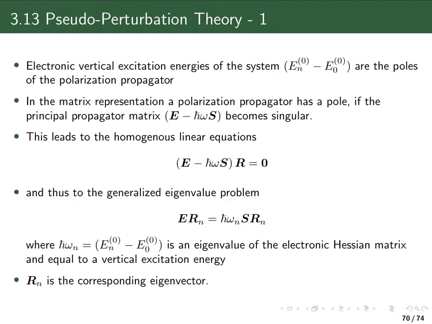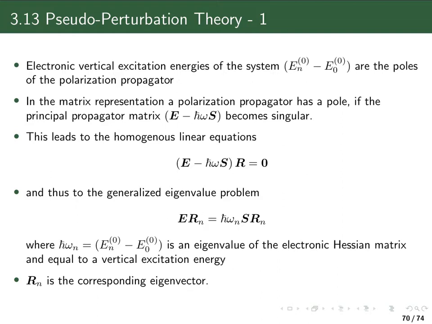In the lecture on the time-dependent response theory, we could see that the polarization propagator or linear response function has poles at the excitation energies of the system, meaning at the difference between the energy of an excited state of the system and the energy of the ground state of the system. One can see that by looking at the spectral representation or sum over states expression for the linear response function